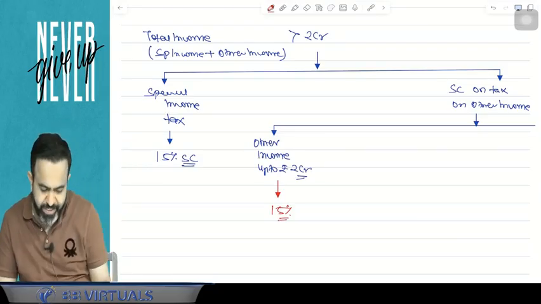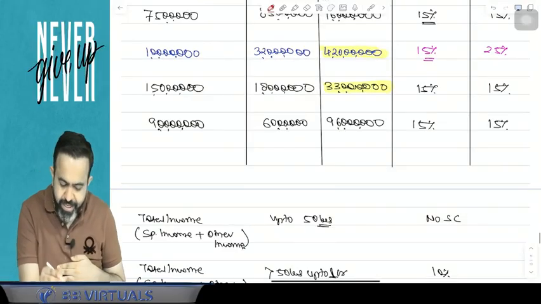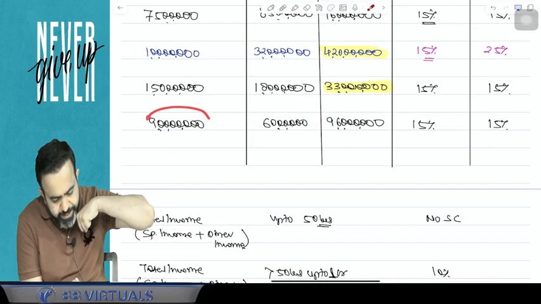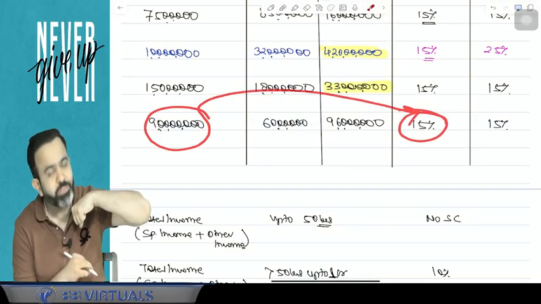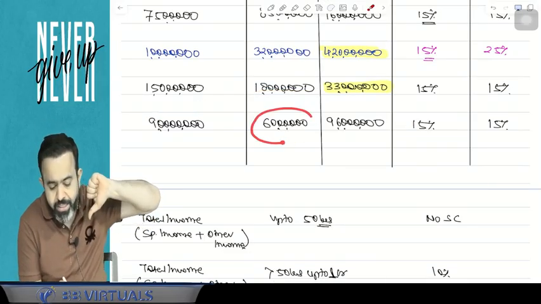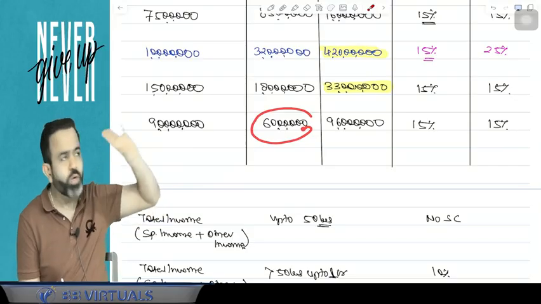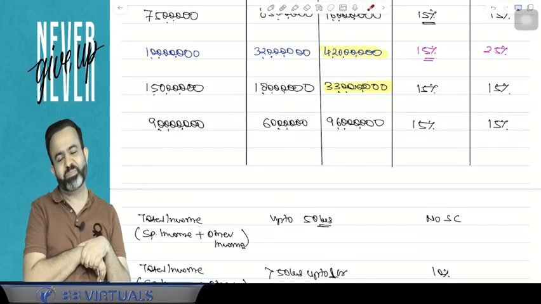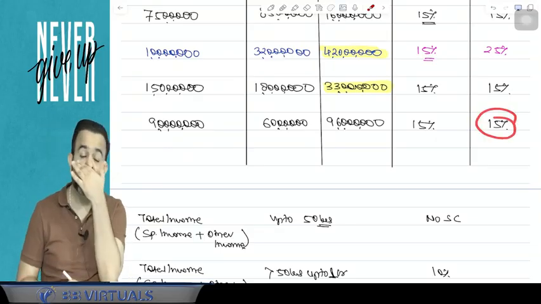So in this example, guys, try to understand. Here, your income was more than 2 crore. So on the tax on the special income, your surcharge is 15%. Now you have to check the other income. Other income is not more than 2 crore, so surcharge is applicable at the rate of 15%.